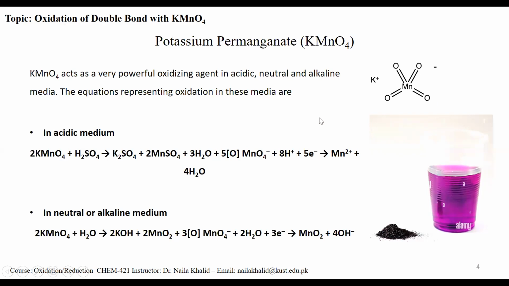You need to learn what happens to potassium permanganate in acidic media. Let's suppose potassium permanganate is treated with sulfuric acid. It gives you potassium sulfate, manganese sulfate, and the manganate ion, which is a source of atomic oxygen. It means that it is the source of oxygen, and this means that it is a good oxidizing agent. And after oxidation, it is converted into manganese +2.